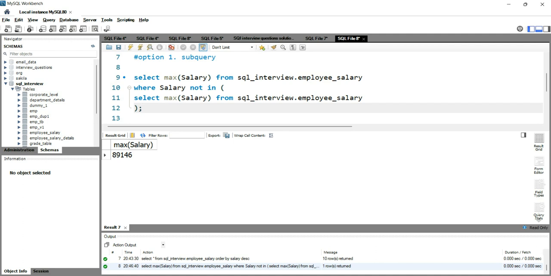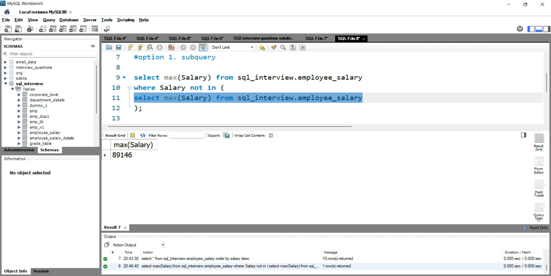Now you might think, how exactly is this query working, what is the logic behind it? You have to understand that whenever you are using a subquery, the first query that runs is the inner query. First of all, this line number 11 gets executed and gives you the maximum salary, which was 92,000.